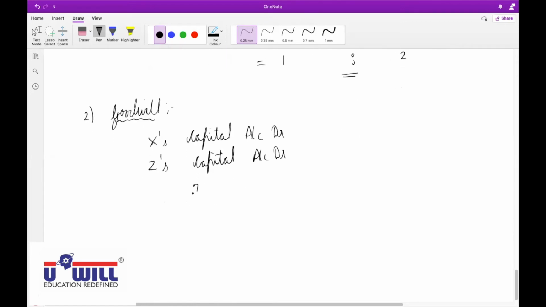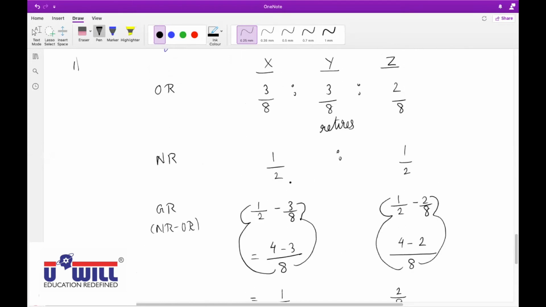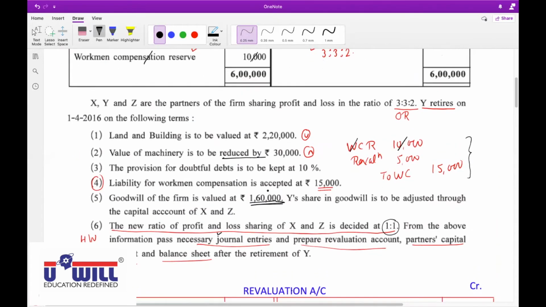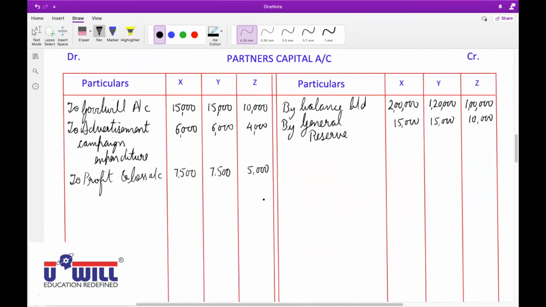And to the retiring partner, that is Z's capital account. Y's capital account. Now first we will find whose amount? First we will find the amount of Y. How will we find that? By multiplying the goodwill with the old ratio.